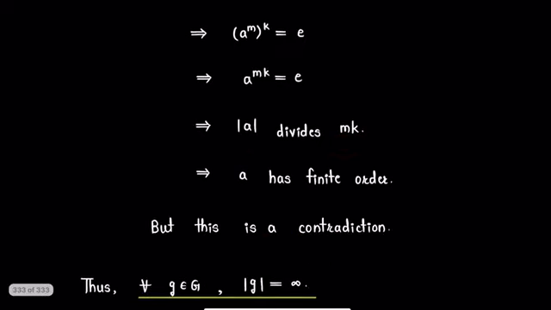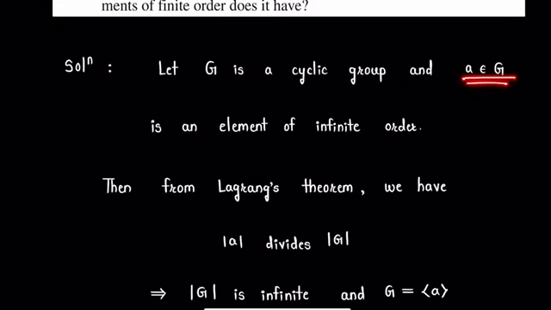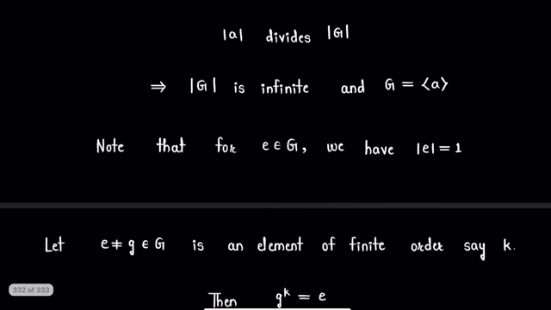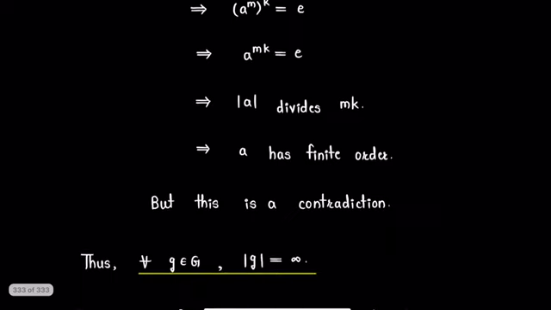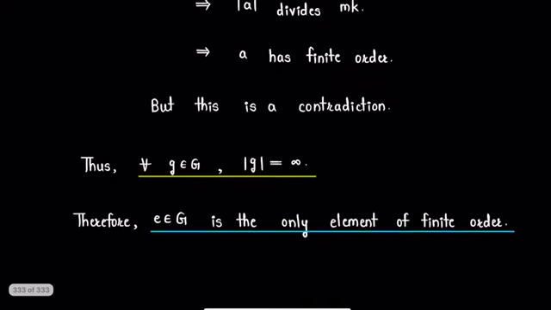But we know that a is an element of group G having infinite order. So this will be a contradiction, and hence our assumption that the order of g is finite, say k, is wrong. And therefore for every non-identity element g in group G, we must have the order of g infinite. And therefore the identity element e of group G is the only element of finite order.